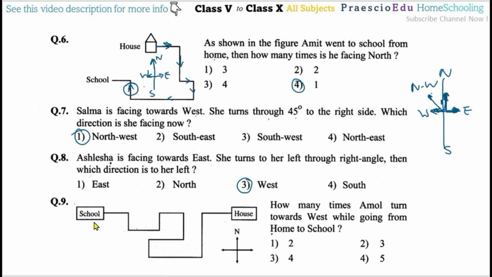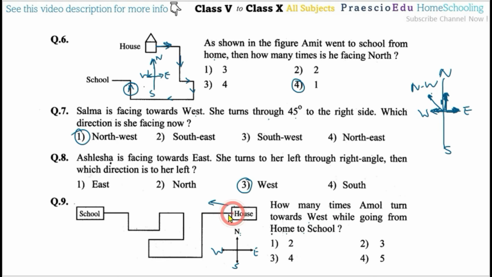Now question number 9, how many times did Amol turn toward the west while going from home to school? From home to school. Okay. In this one, the directions are given: north here, then the south, here the east, and here the west. Now, how many times did Amol turn toward the west?